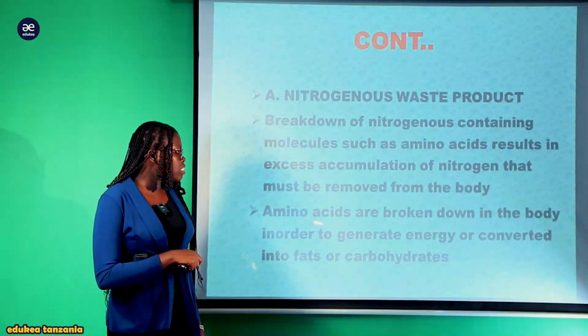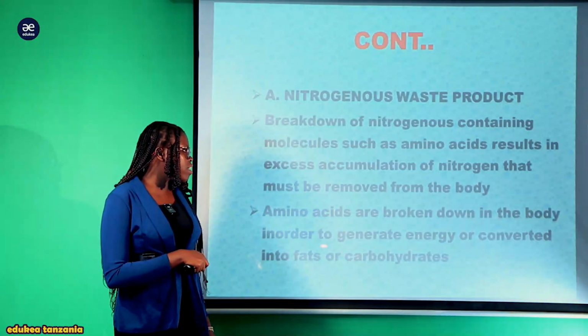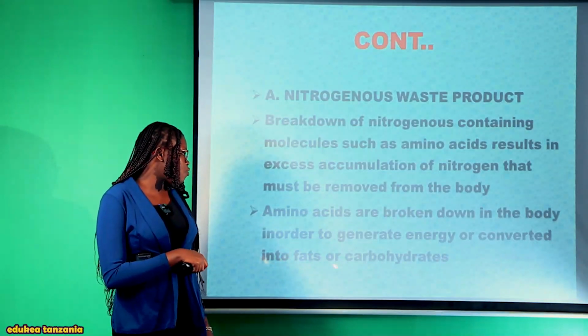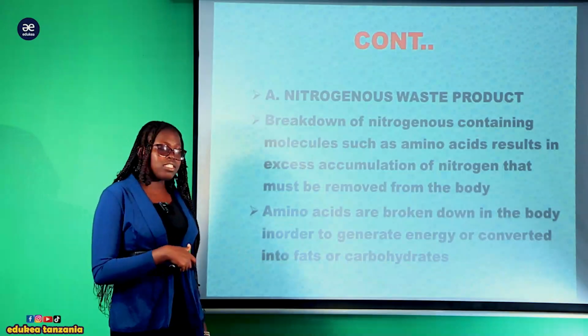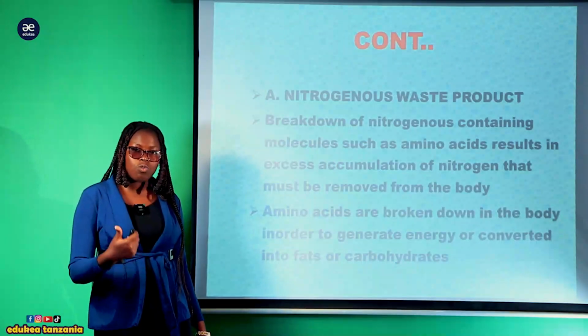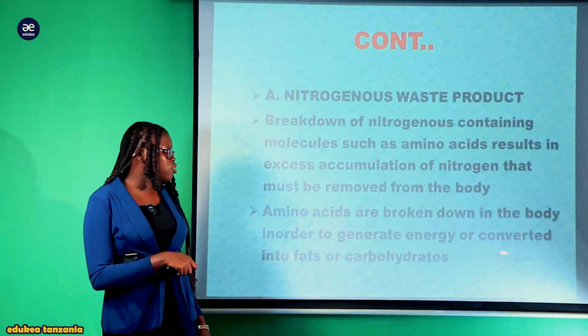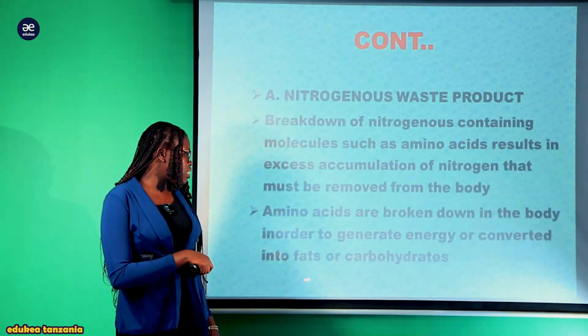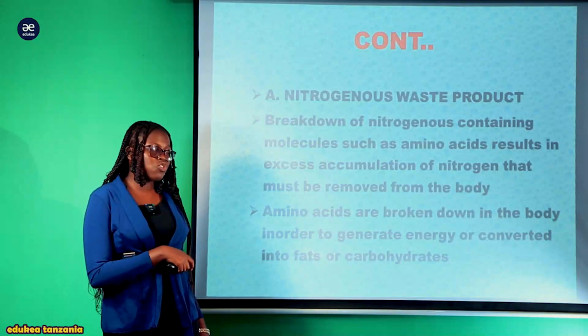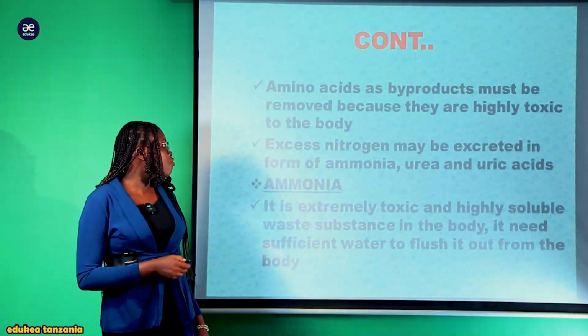Now amino acid are broken in the body in order to generate energy or converted into fat or carbohydrate. That is why tunakuwa tuna perform deamination. Kwa tunakuwa tuna breaking down of the amino acid kwa ajili ya kuweza kupata energy na vile vile converted katika fat ambayo inakuwa storage of energy within the body of organism.